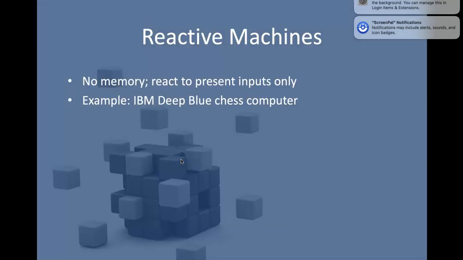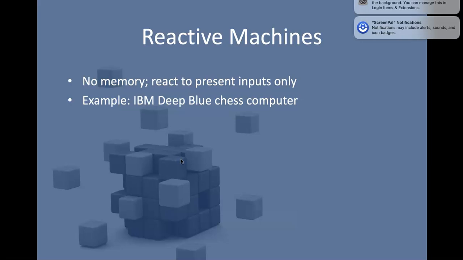Coming to reactive machines, in reactive machines there won't be a memory. That means it just reacts to the present inputs only. For example, I have discussed this in one of our videos, so I will just make a separate video on this too.